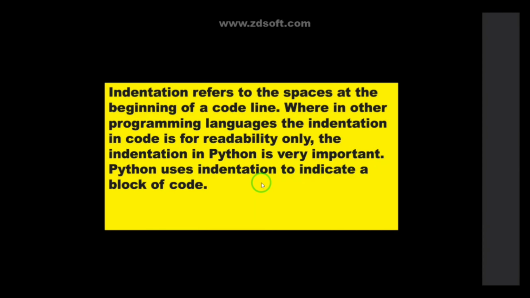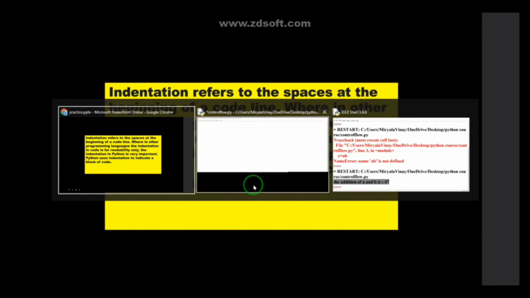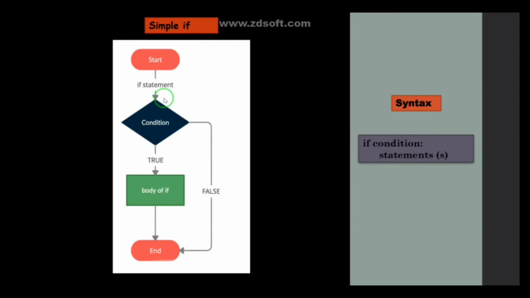Let me show that with an example. Firstly we will see simple if, and in that itself you will get an understanding of the indentation also. So what is meant by simple if? Simple if consists of only an if statement like this. This is the syntax: if, and you present a condition. If the condition is true, this statement will be executed. This is the flowchart, which I show here because visually it is very easy to understand.